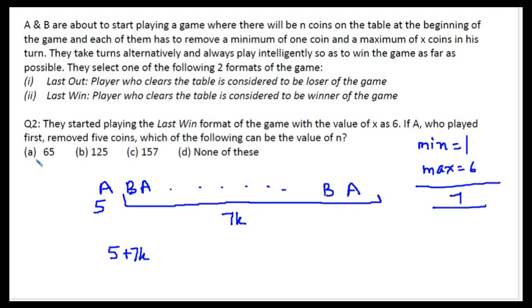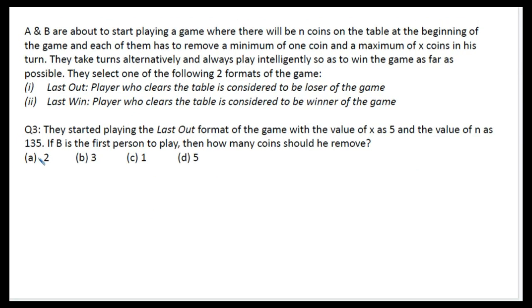Now I need to check if any of these numbers is of the format 5 plus 7k. So 65 minus 5 is 60, not a multiple of 7. 125 minus 5 is 120, again not a multiple of 7. 157 minus 5 is 152, which is again not a multiple of 7. So the answer becomes none of these. Let's move on to the next question.